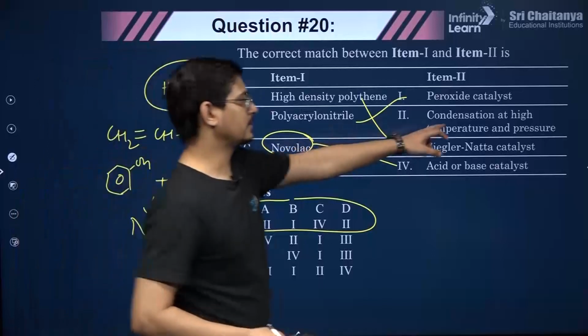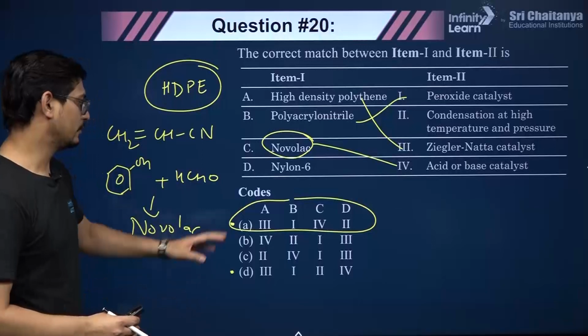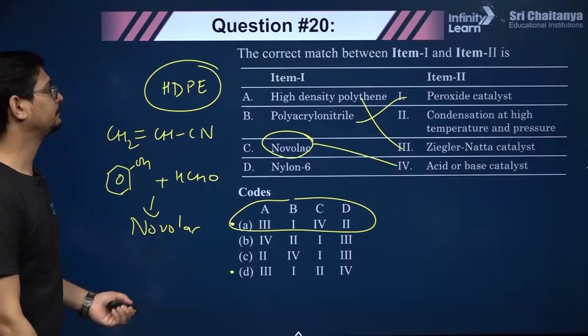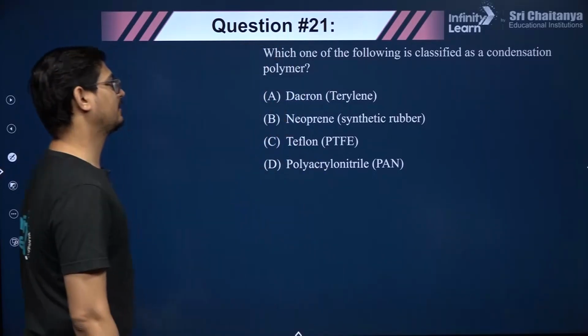Nylon 6 is condensation at high temperature and pressure. Yes, it's a condensation polymer, nylon 6, right? So yes, option A is the correct answer. So remember all this, guys, it is quite important.